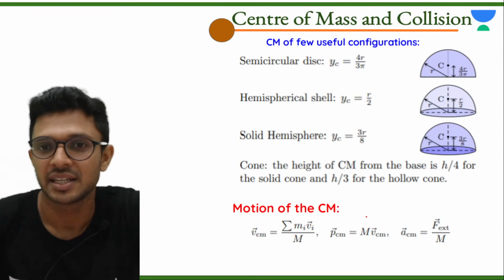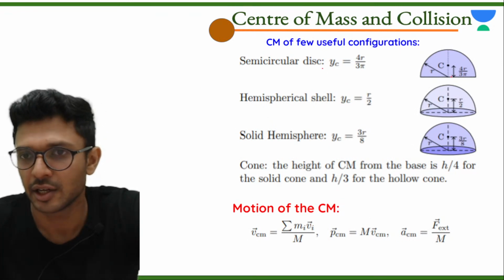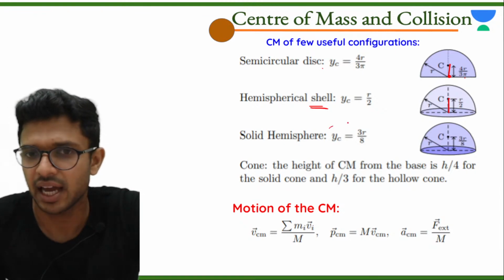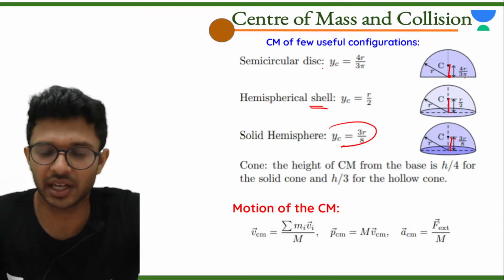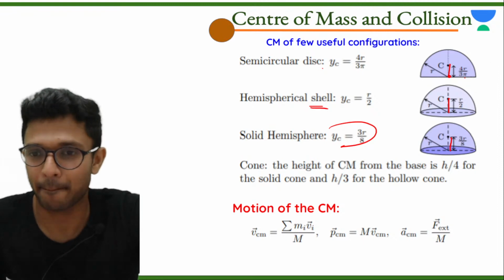For a disk, from the base it is found at a height of 4r by 3 pi, and if it's a shell, it's found at a distance of r by 2. And if it's a solid hemisphere, it is 3r by 8. Note this also.